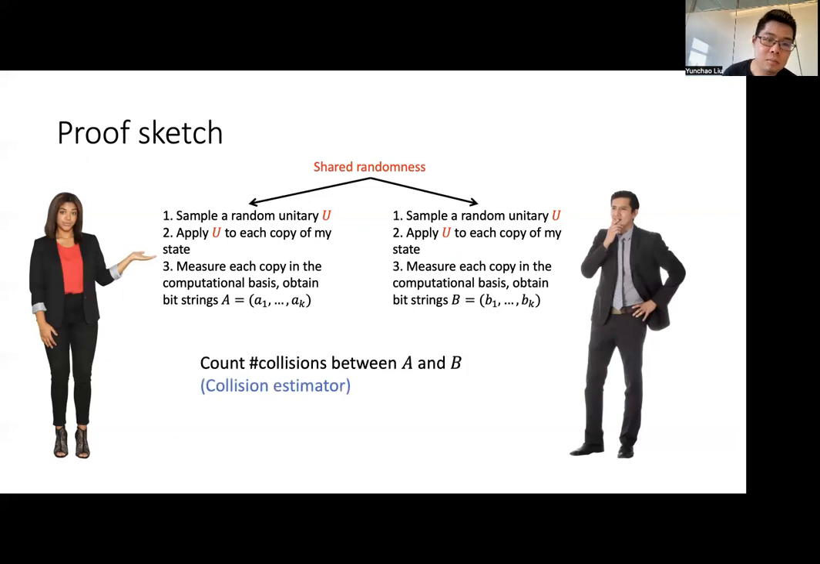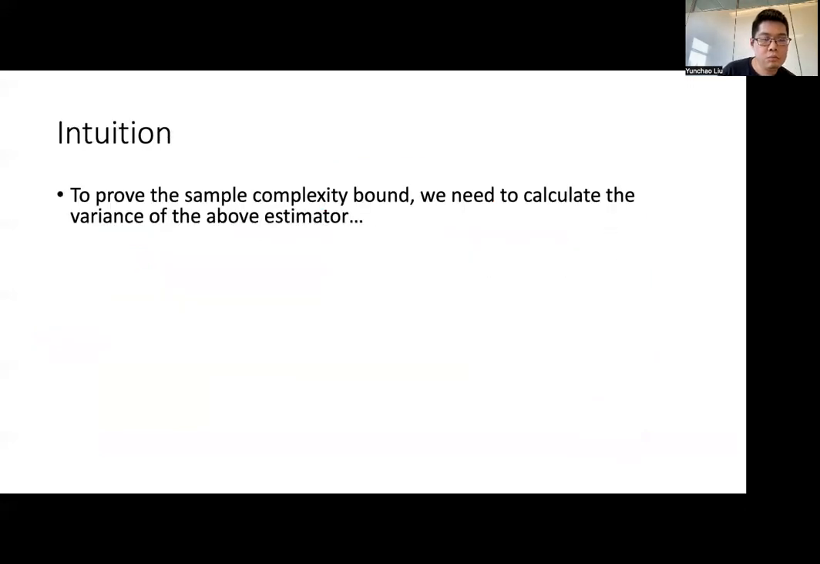Next, Alice and Bob can use the collision estimator, where they count the number of pairwise collisions between A and B. And they can compute a function of the number of collisions as an estimator of the inner product. So why does this algorithm work? In particular, if we want to prove the sample complexity bound for this algorithm, we need to calculate the variance of the above estimator, which is somewhat complicated. But below, we will give some intuition for why square root D is the correct bound.